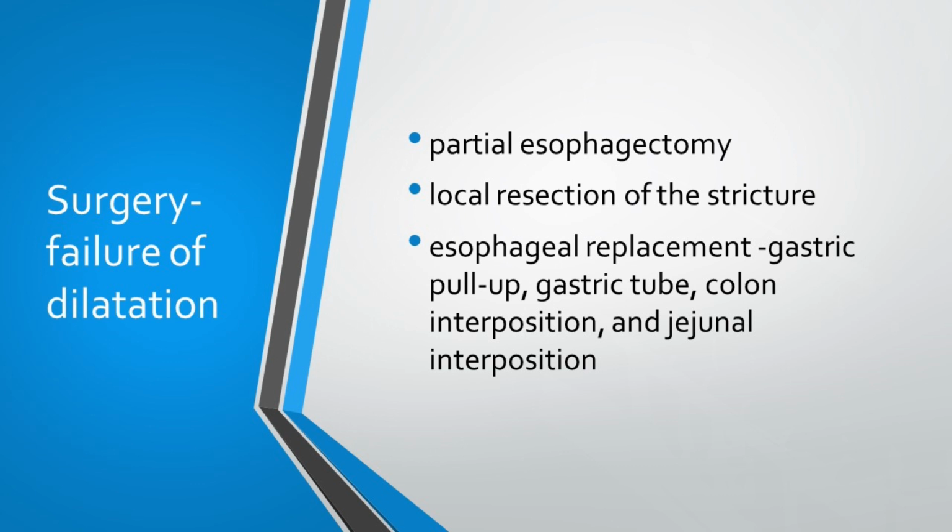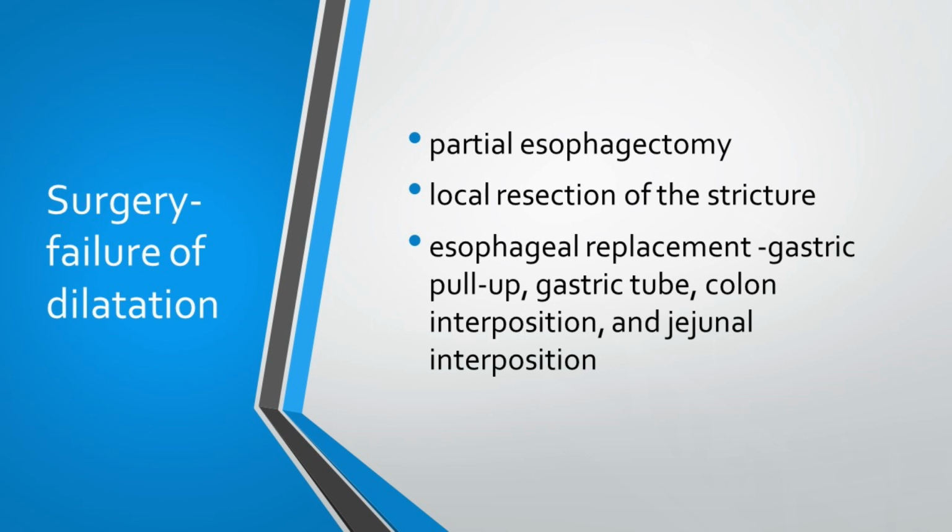And then when we call it failure of dilatation, usually you call it a resistant stricture when you have tried 5 attempts of dilatation and the patient is back to square one and you've not been able to do it, then you call it resistant. When we have a resistant stricture, we try mitomycin. If that doesn't work, then we probably would ask the surgeons to come back and try something surgically.